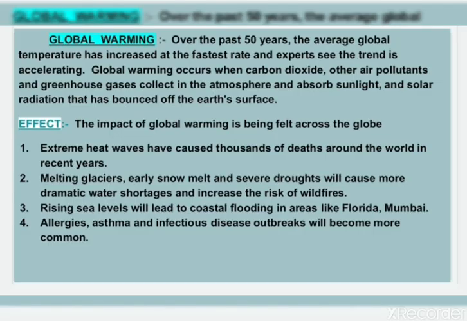Next we will learn about global warming and its effects. Over the past 50 years, the average global temperature has increased at the fastest rate and experts see the trend is accelerating. Global warming occurs when carbon dioxide, other air pollutants and greenhouse gases collect in the atmosphere and absorb sunlight and solar radiation that has bounced off the Earth's surface. Now we will learn the effects.